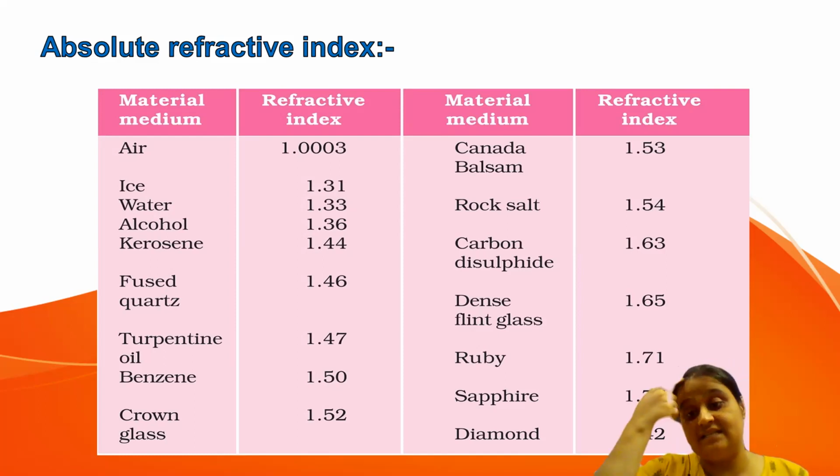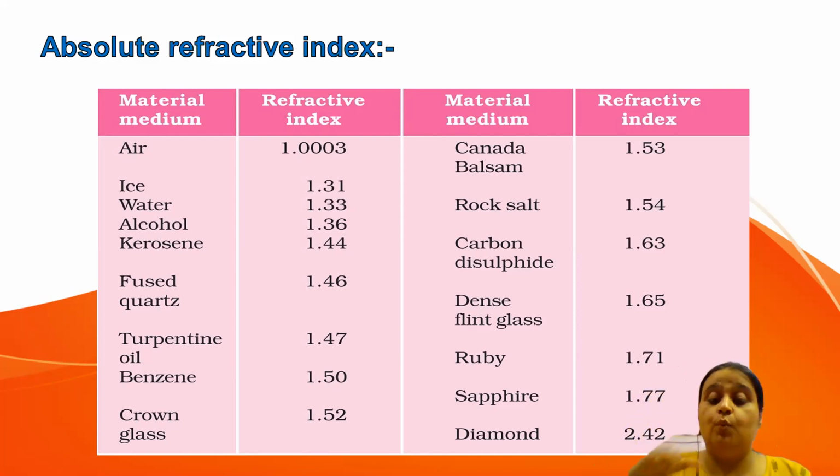The speed of light in diamond will decrease by 2.42 times. It will get slower. Why slower? Because it is 2.42 times denser as compared to vacuum. So we can compare by knowing how the speed of light is changing, or how much bending of light there is. Diamond has the least speed of light among these with respect to vacuum.